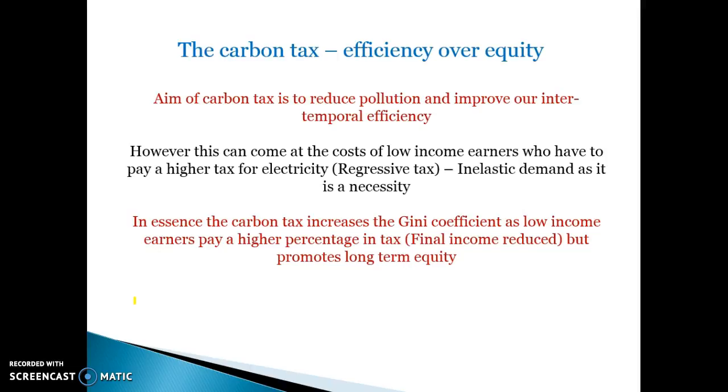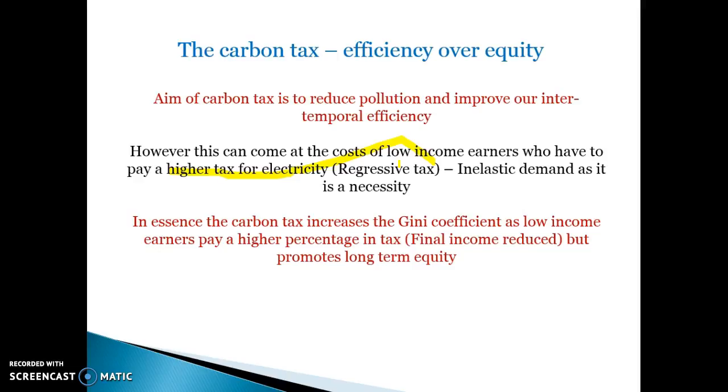The idea of the carbon tax was to reduce pollution and to reduce the incidence of carbon emissions, and therefore help improve intertemporal efficiency by reducing the incidence of cyclones and rising sea levels and all the issues associated with global warming. However, because the carbon tax is a regressive tax, it affects low-income earners more because they have to pay a higher price for electricity, and electricity represents a higher proportion of their income, and also electricity has quite an inelastic demand associated with it, and therefore that leads to it having regressive effects because they can't really substitute out of electricity. It's a necessity.